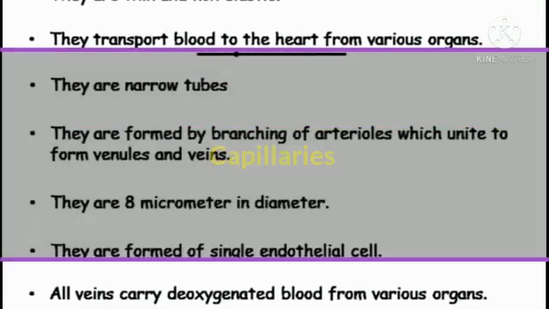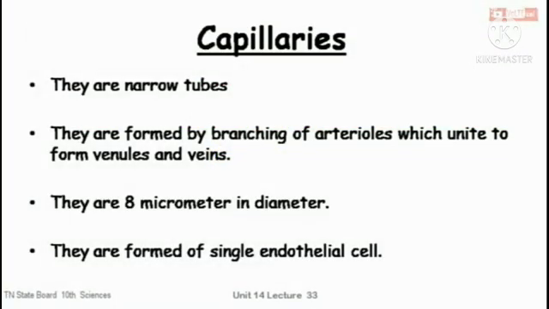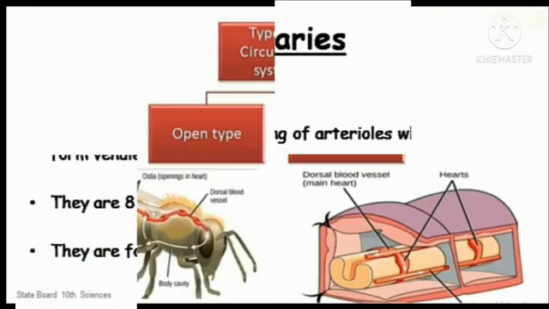The third type is capillaries. Capillaries are narrow tubes formed by branching of arterioles which then unite to form venules and veins. They are about 8 micrometres in diameter. Capillaries are formed of a single layer of endothelial cells. What is meant by capillaries? Capillaries are narrow tubes formed by branching of arterioles which then unite to form venules and veins.